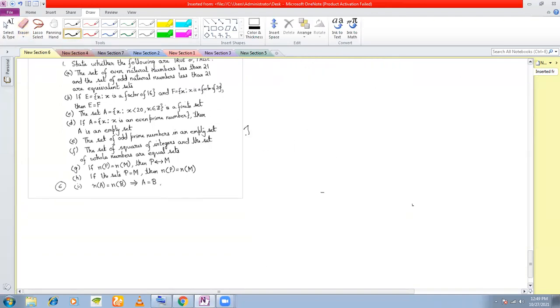Okay, F. Suppose I have the set A equal to squares of integers. What are the squares of integers? -1 square is 1. Also 1 square is 1, isn't it? -2 square is 4. Also 2 square is 4, isn't it? So this will contain 1, 4, 9, 16, and so on, right?